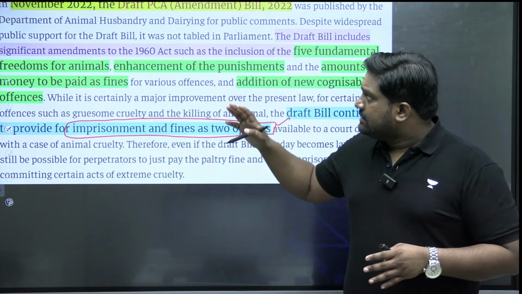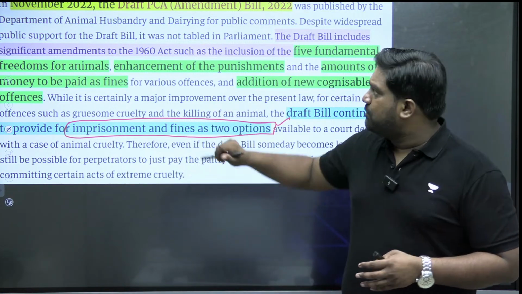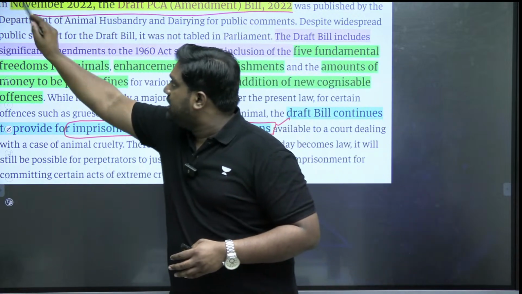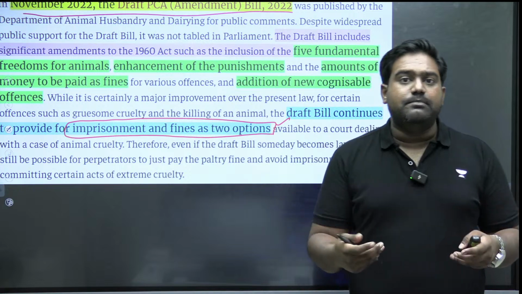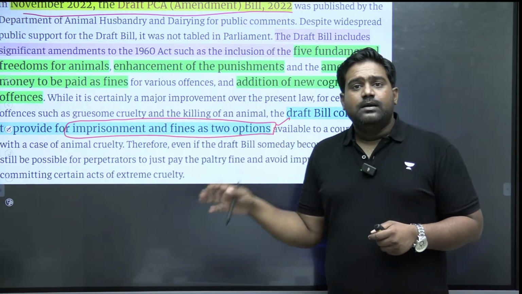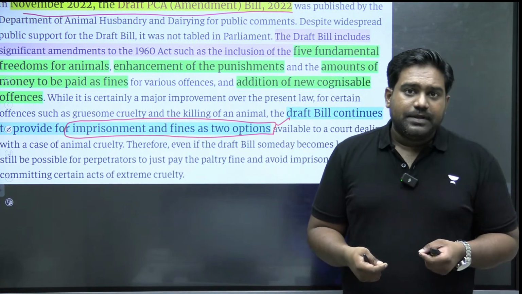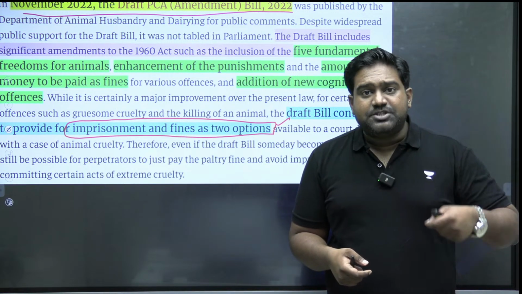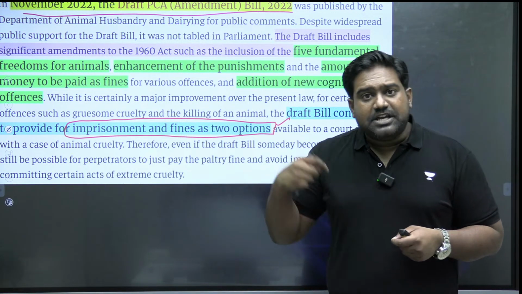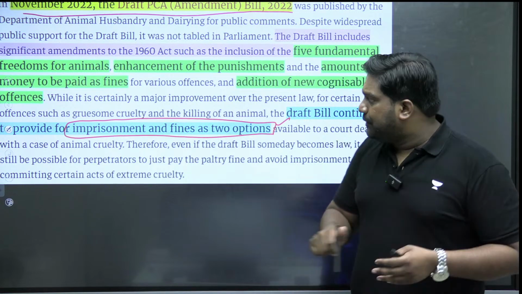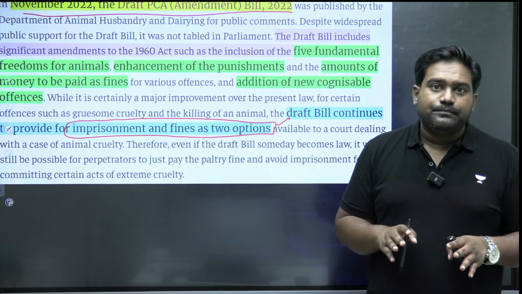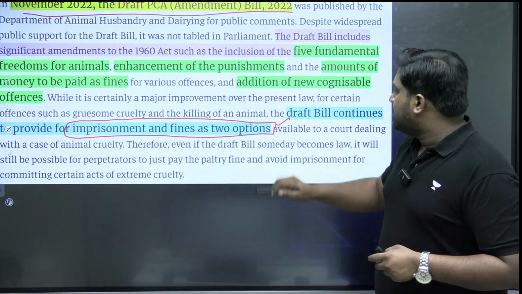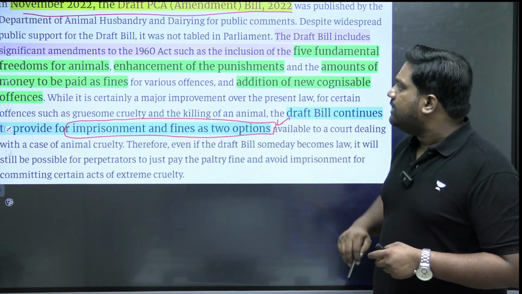So that is why there is a new amendment which has been proposed in 2022. 2 years ago, the Modi government brought out a draft amendment bill which is yet to be brought into the parliament and enacted. So through the amendment, some changes are being brought about. Some of the issues are being fixed. For example, the option of imprisonment or fine will be removed. Is that clear? There is a proposal to remove that.